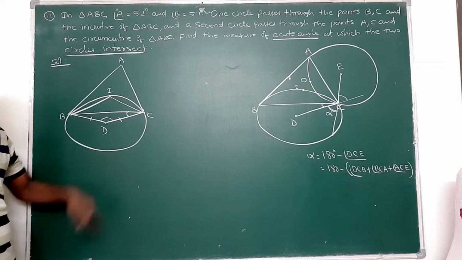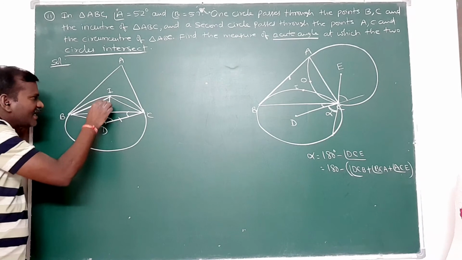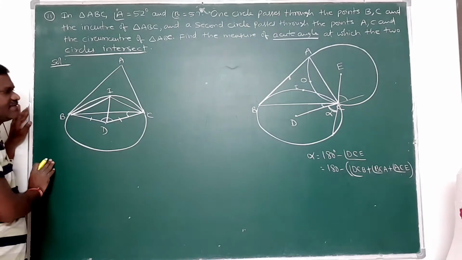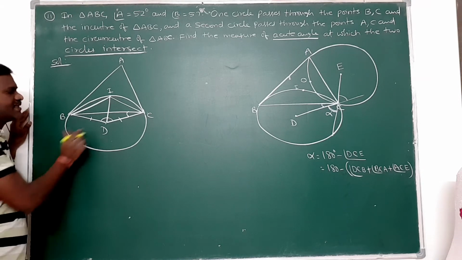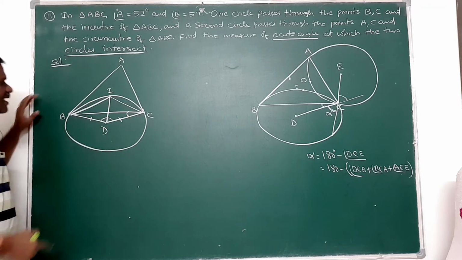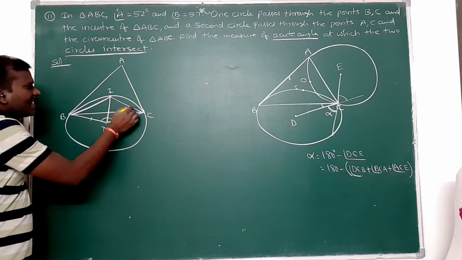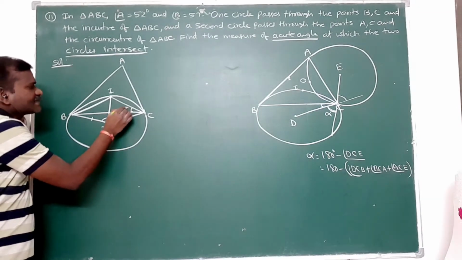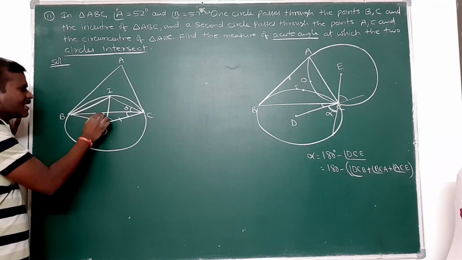What is BDC? How can we find BDC? If I join ID, a circle property is there, that is the chord property. This is the center of the circle. BI is a chord of the circle making an angle of theta, suppose this one. Then this BI makes 2 theta at its center.